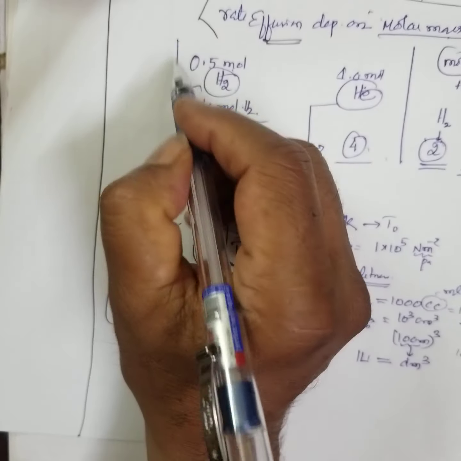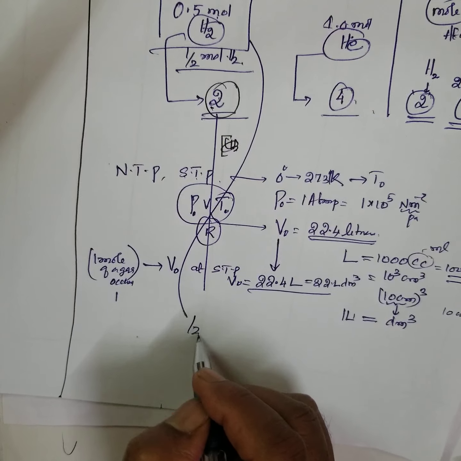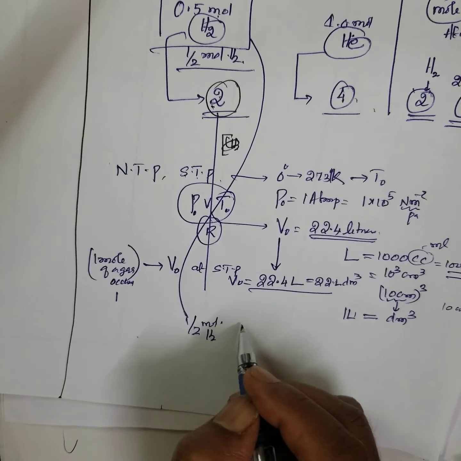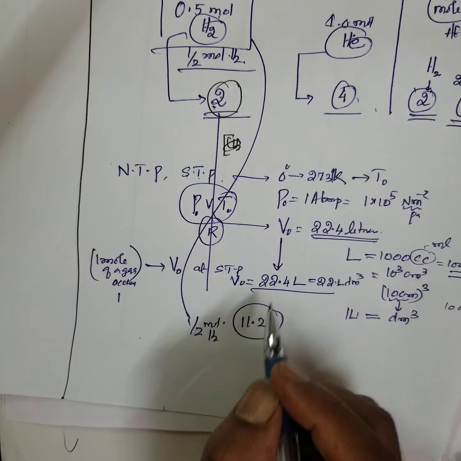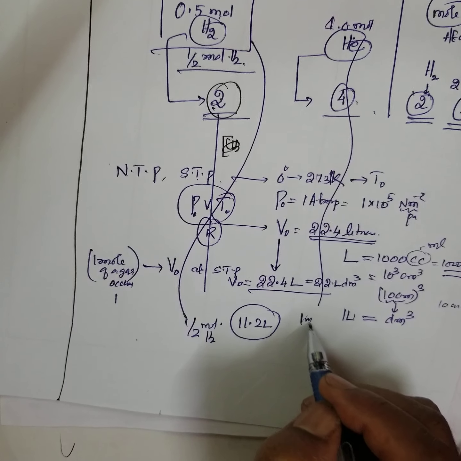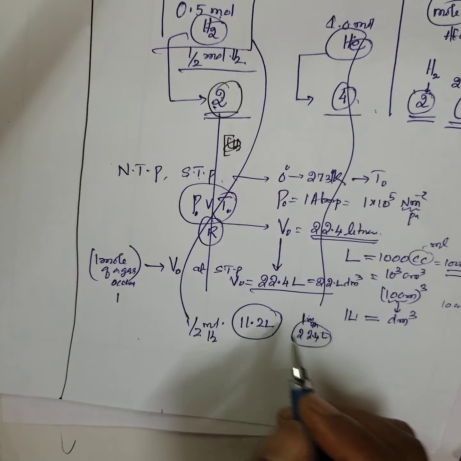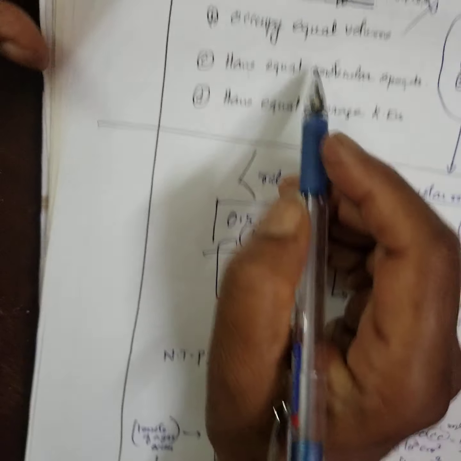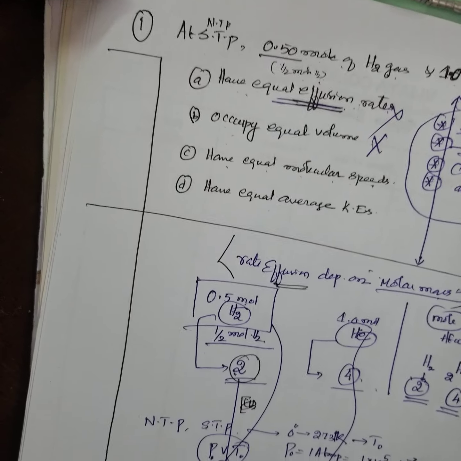Now at STP, hydrogen is not 1 mole, it is half mole. How much does half mole occupy? Half mole of hydrogen occupies 11.2 liter. But 1 mole of helium will occupy 22.4 liter. Therefore, it will occupy double the volume. Therefore, the second option is also not possible. You need a deep knowledge of chemistry, otherwise you can't do that.